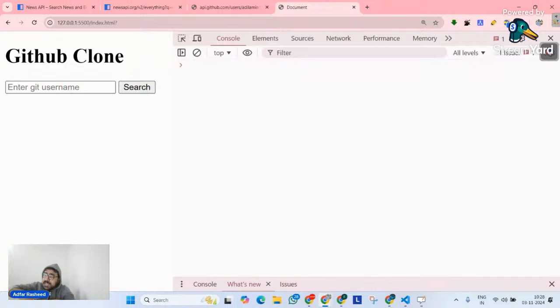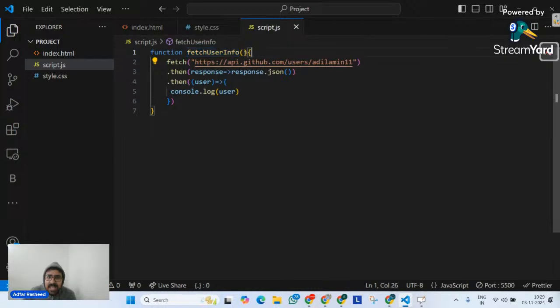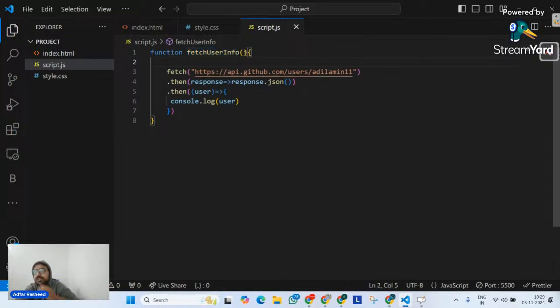Whenever you submit any form, what is the default behavior? The default behavior of a form is to refresh the entire page. So what are we supposed to do? I am not sure whether it has fetched the API or not. That's not the concern, because there's something else that came first, which is that it is going to refresh the entire page. That is why the first thing I am going to do is prevent the default nature.